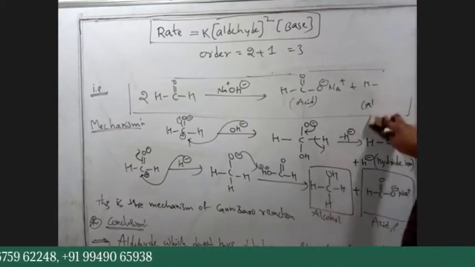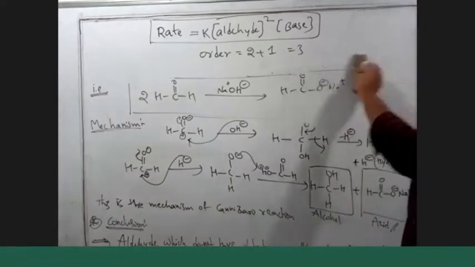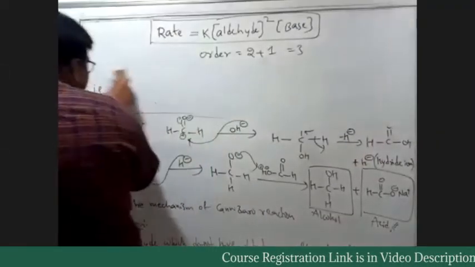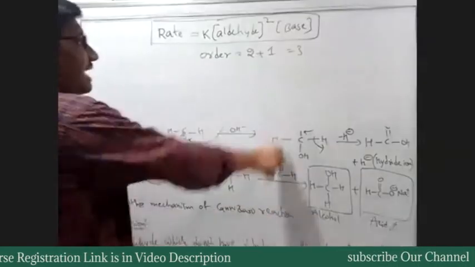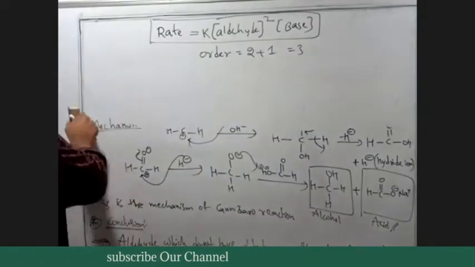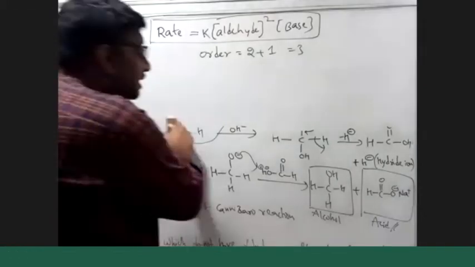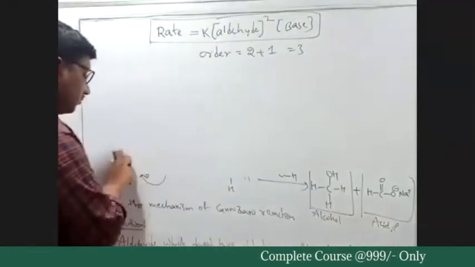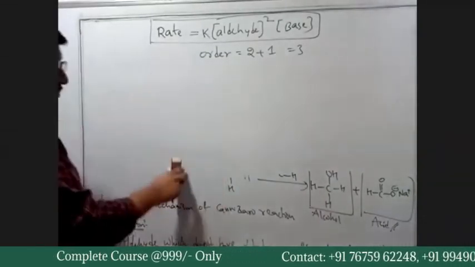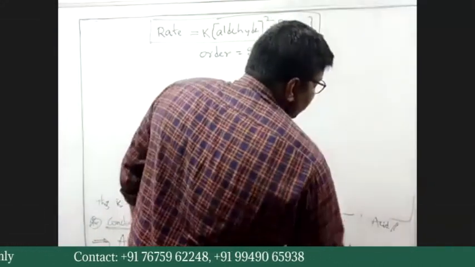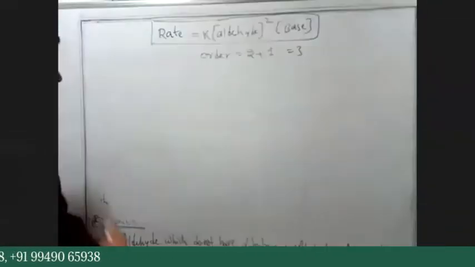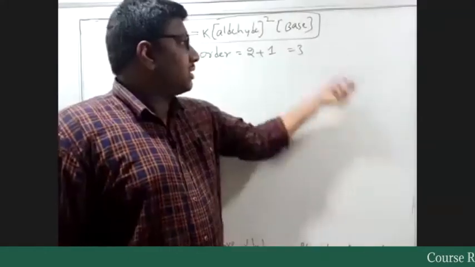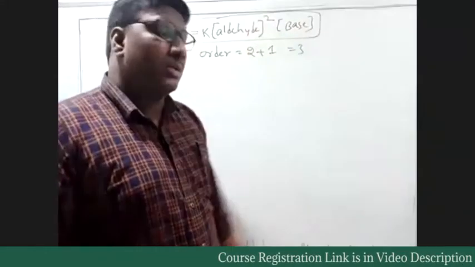The order of this reaction is 3 because the two aldehyde molecules are different. They are not the same. One aldehyde molecule is reacting with the OH minus ion nucleophile, whereas the second aldehyde is reacting with the H minus ion nucleophile, the hydride ion. Okay, they are different. So rate should depend on the concentration of aldehydes in both the first step and second step. To represent that, we'll add a square here and the concentration of the base. So order is equal to 2 plus 1. That would be 3.